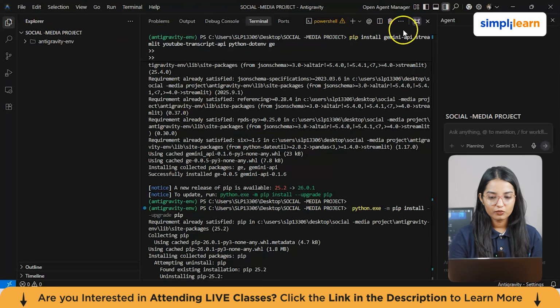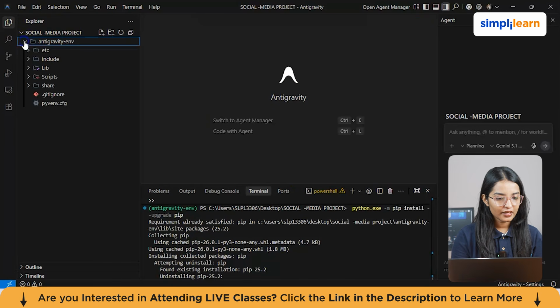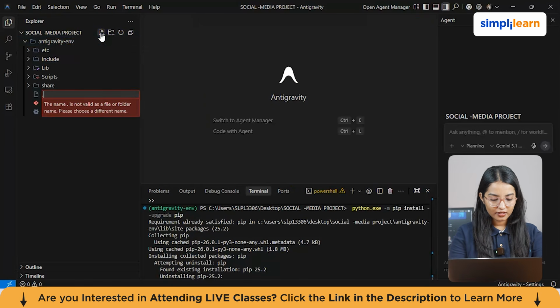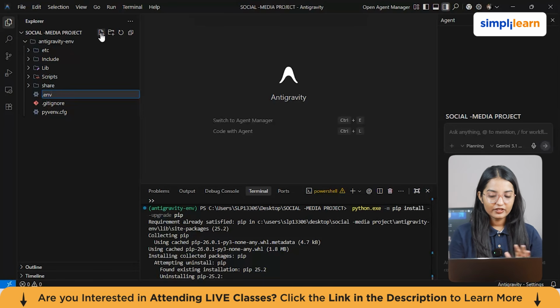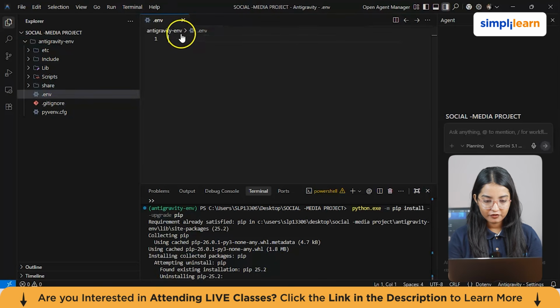What we're going to do now is minimize the terminal, and we have to create one more file inside this, which is .env. So basically, we need an API key from Gemini or OpenAI to interact with their models, and to avoid exposing it in your code, you have to store it in your .env file. And to create it, we just create this file from here.